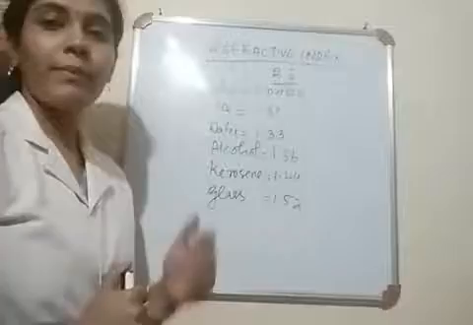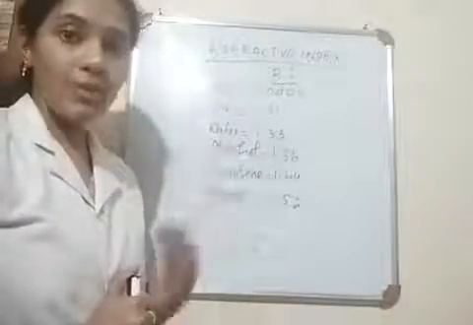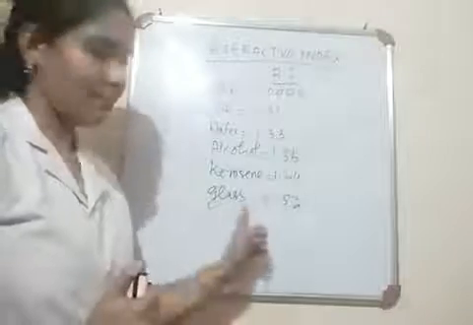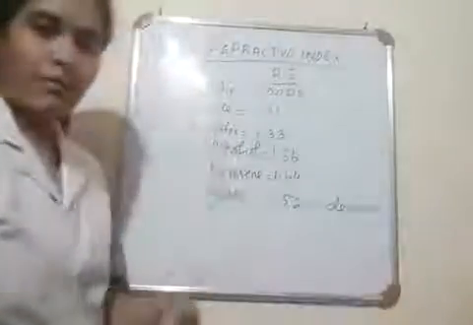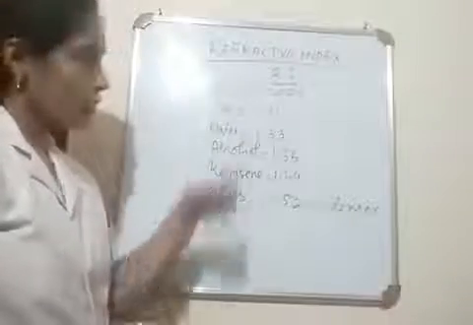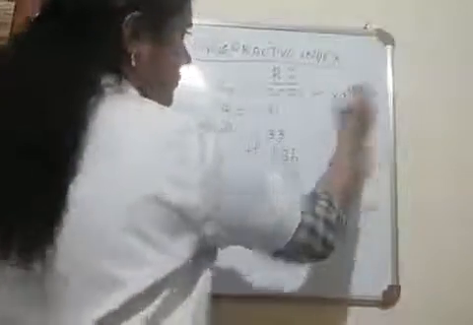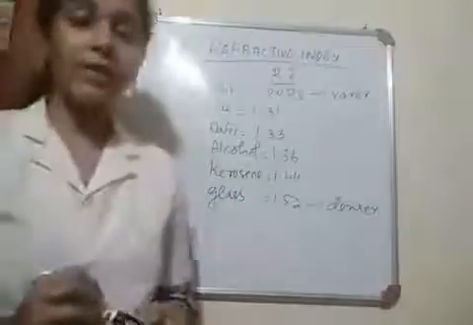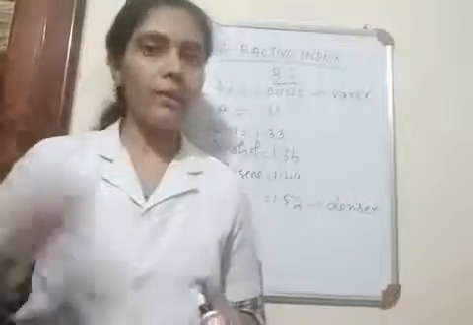So here, which will be the denser medium? Among all these media, which has the highest value of refractive index? Yes, glass. So glass will be the denser medium. Which is the rarer medium? It will be air, because when you compare the values, air possesses the smallest value of refractive index. So it will be our rarer medium.